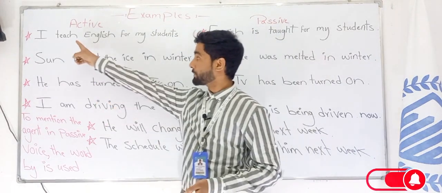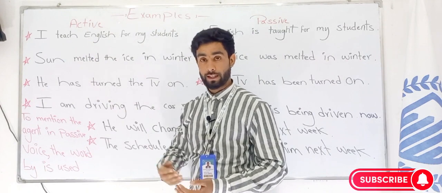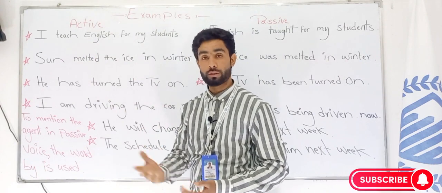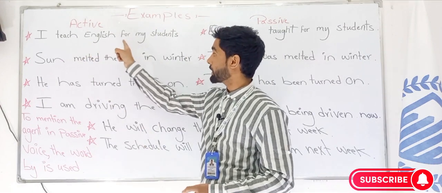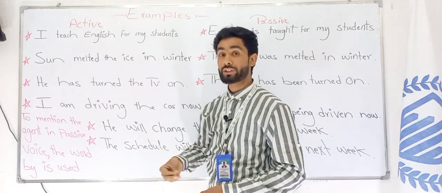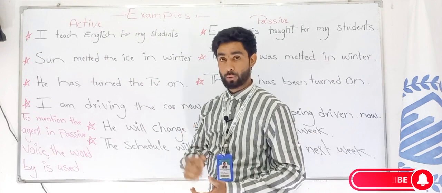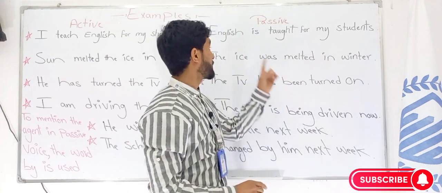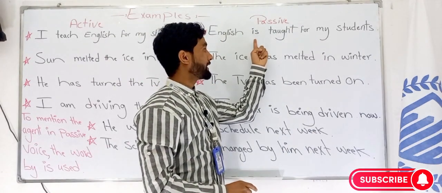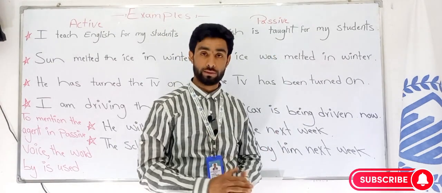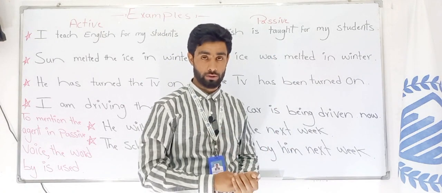Firstly, the verb teach is a transitive verb, and that's why it can be changed to the passive voice. What do I teach? English. This is the object. Now, in the passive voice, English comes at the beginning: English is taught to my students. This is the passive voice.